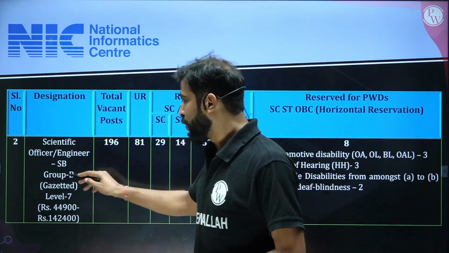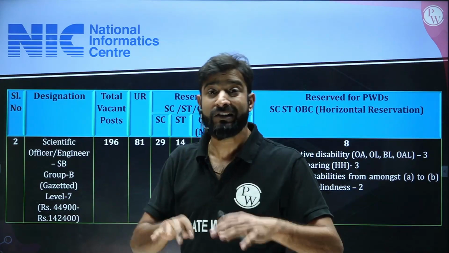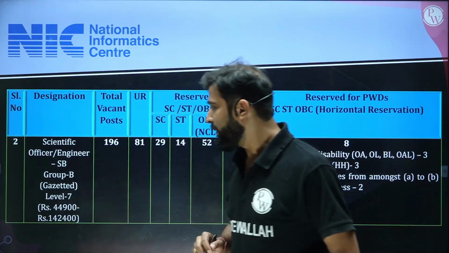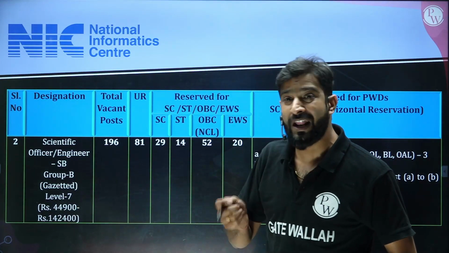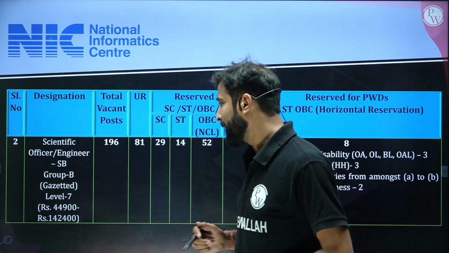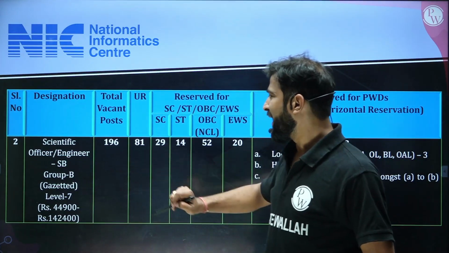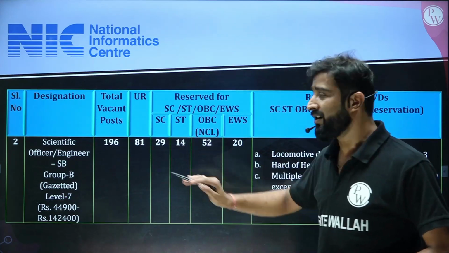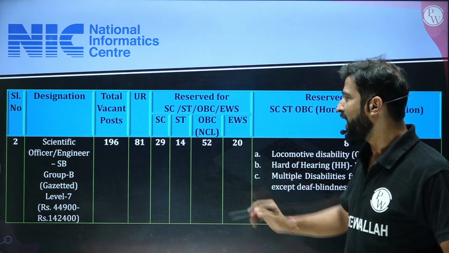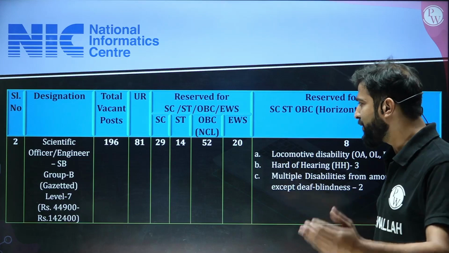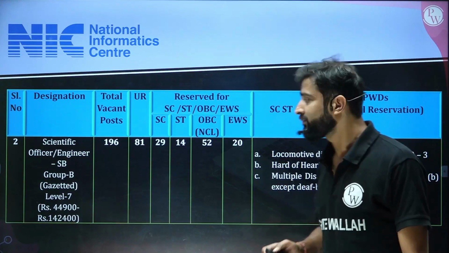The second type of vacancy released by NIELIT is Scientific Officer or Engineer SB. This is also Group B, but gazetted officer. Pay band will be 44,900 to 1,42,400. Total number of vacancies is 196. For the general, that is unreserved, 81. For the SC 29. For the ST 14. For the OBC 52. For the EWS 20.